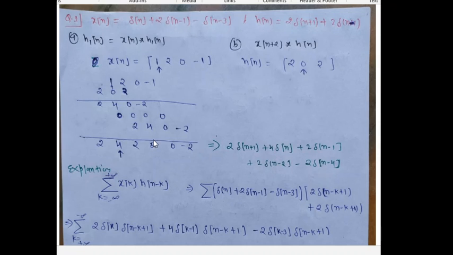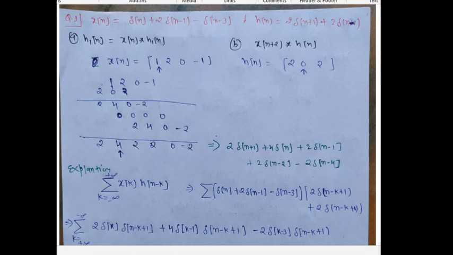And 2 is again the coefficient of 2, so we write 2 delta[n-2], and minus 2 is the next. The coefficient at n equal to 3 is 0, so we will not write it, and the coefficient at n equal to 4 is minus 2, so we write minus 2 delta[n-4].